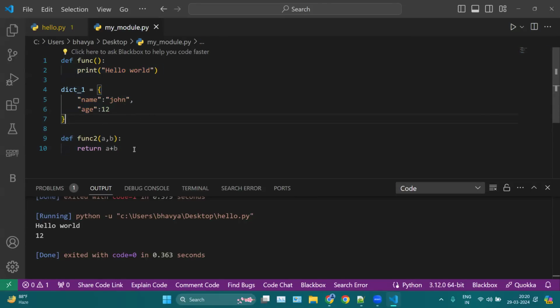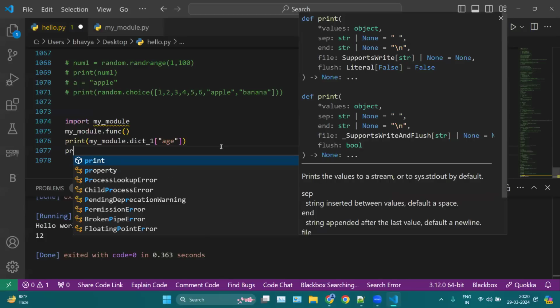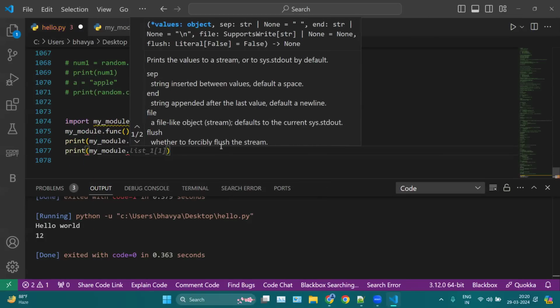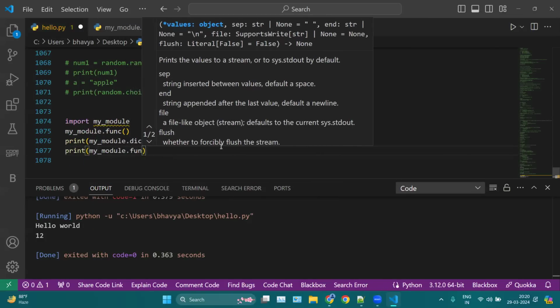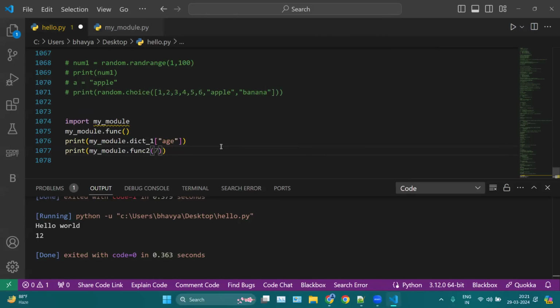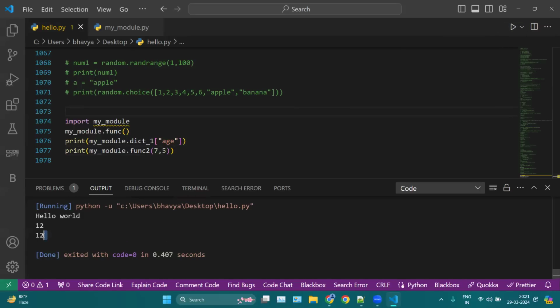Now let's say if I want to use this function, then I can simply write here print, your module name, which is my module, then the name of your function, which is function second. And then it will take two values, which are a and b. So let's say 7 comma 5, like this. And now you can run this. So 7 plus 5, we have 12 here. Okay, so this is how we can simply create a module. It is a very simple example.